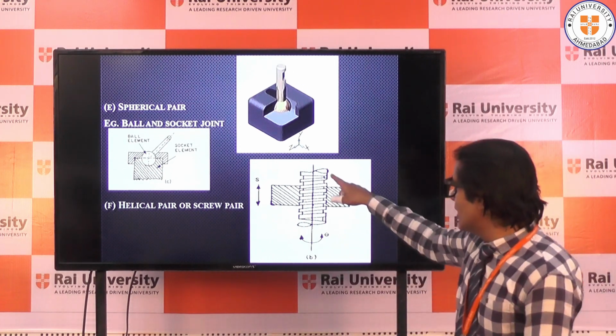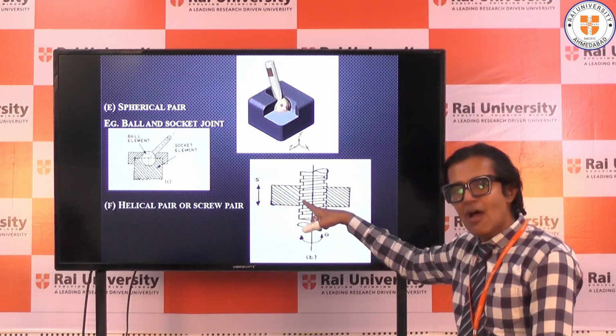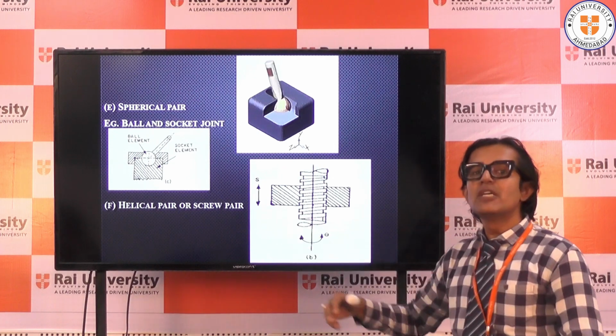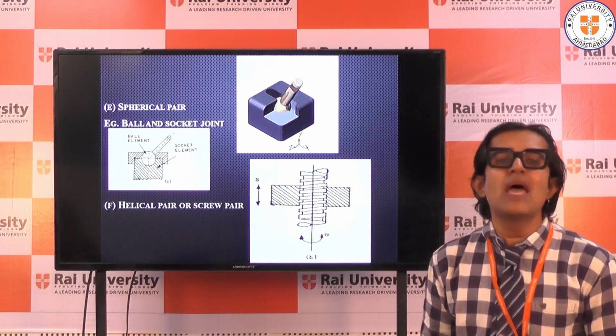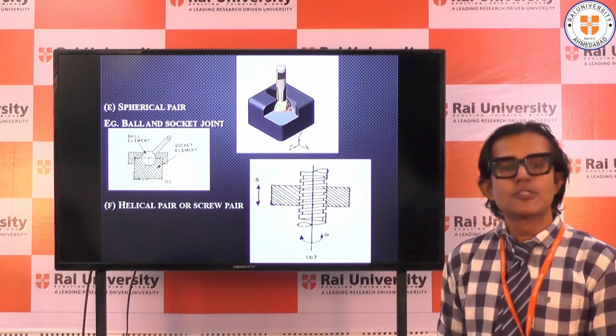How? You can see here the threads are external threads on the shaft, and the nut is going to have the internal threads. So when the two bodies are connected in such a way that they have a thread pair, then that type of pair is called a helical pair or a screw pair.